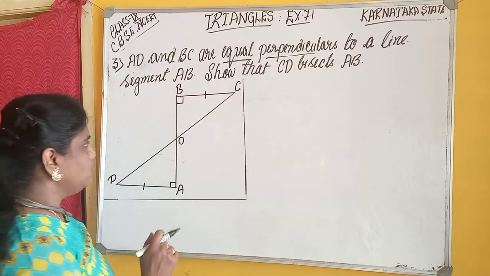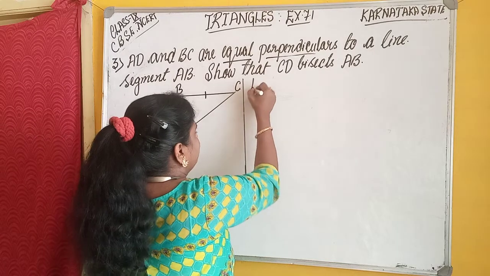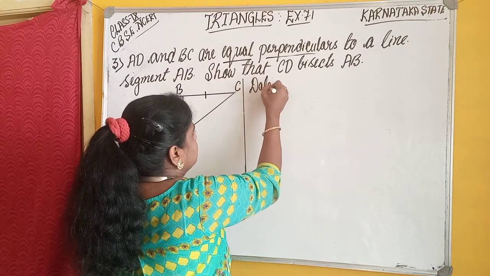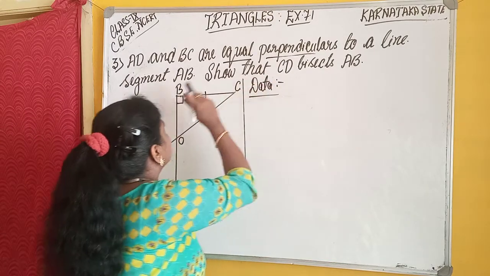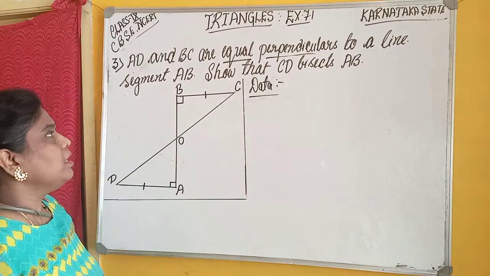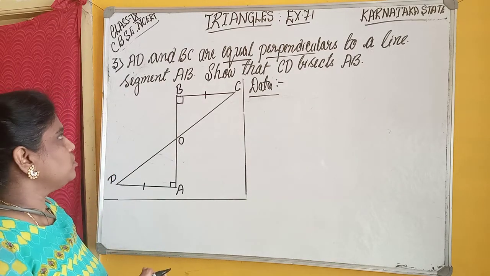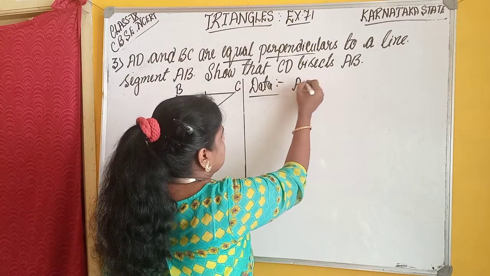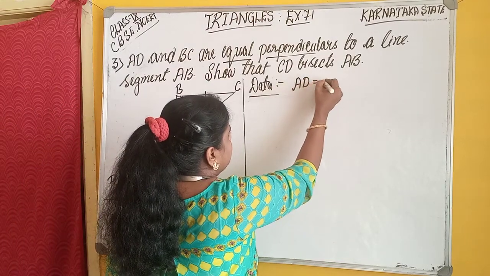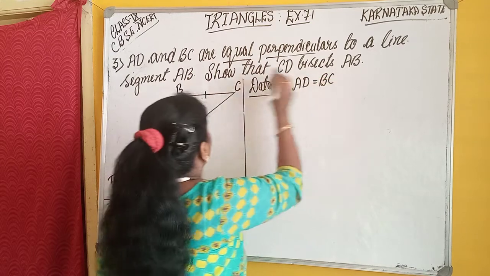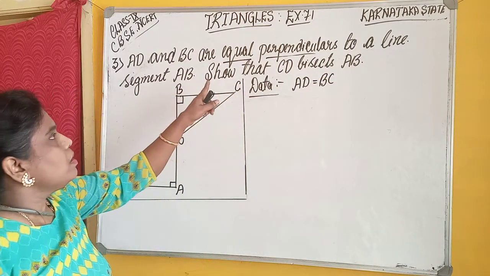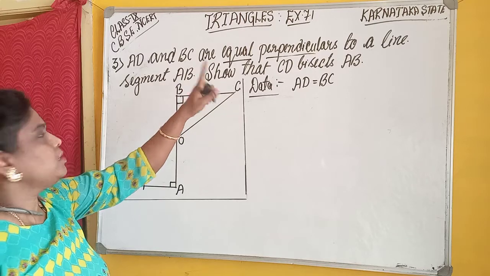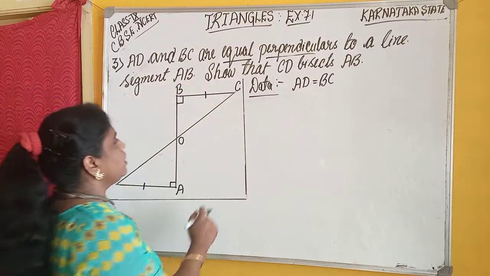First, write down what is given here. AD and BC are equal perpendiculars to a line. First, AD is equal to BC, and also AD is perpendicular to line segment AB.